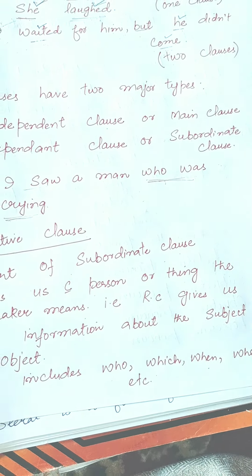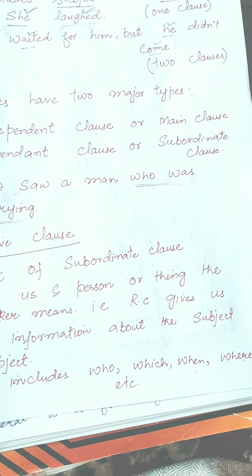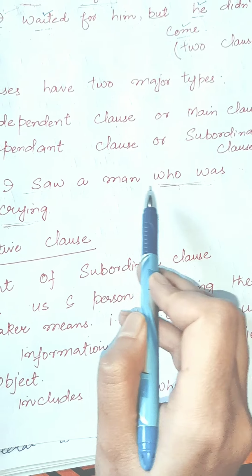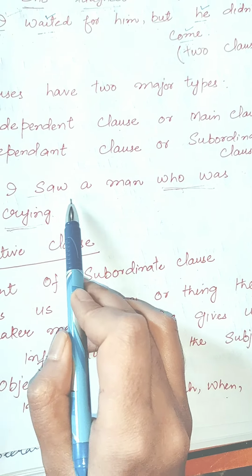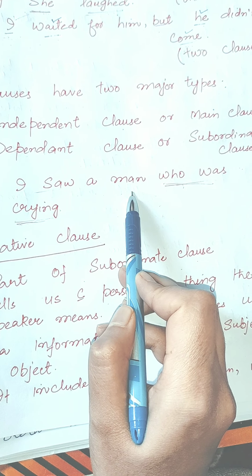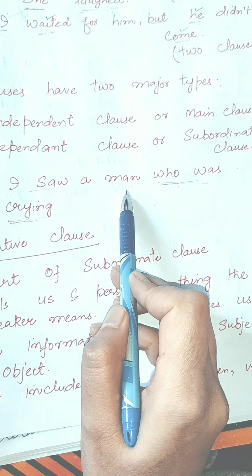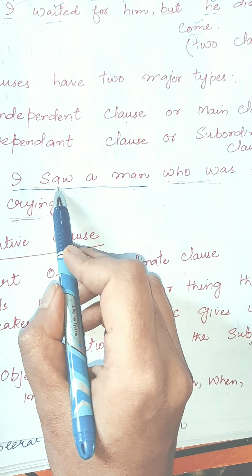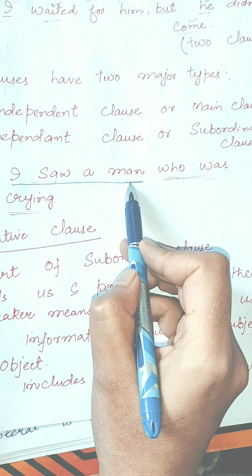I saw a man who was crying. The first clause, I saw a man, gives a complete meaning. Okay?